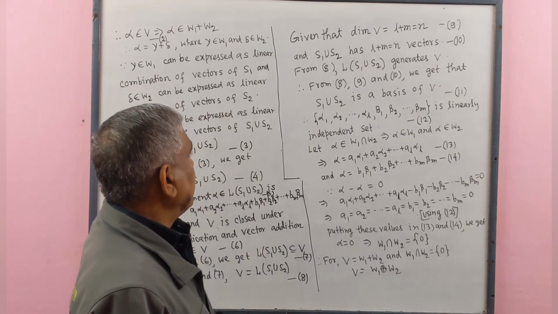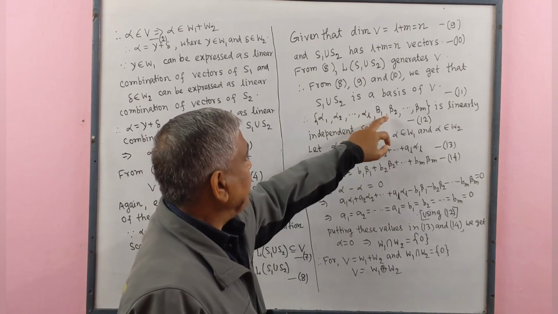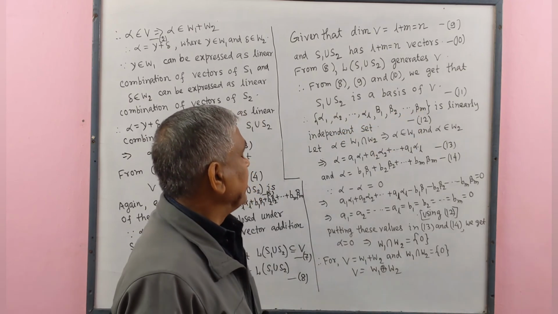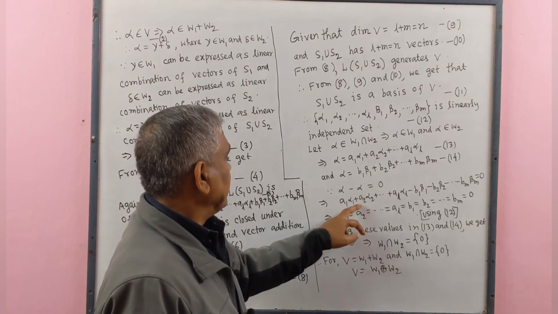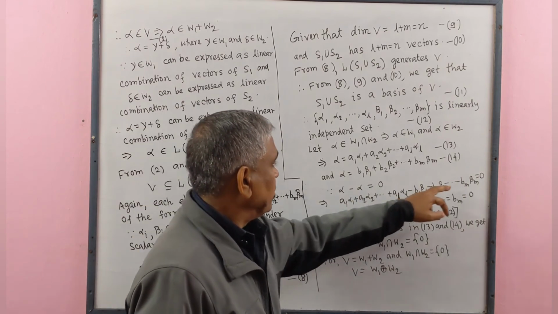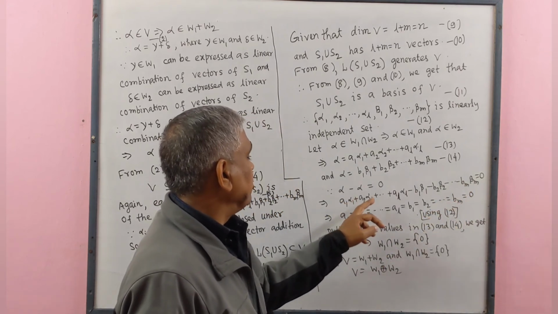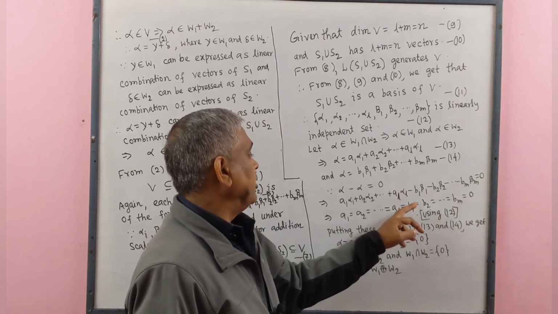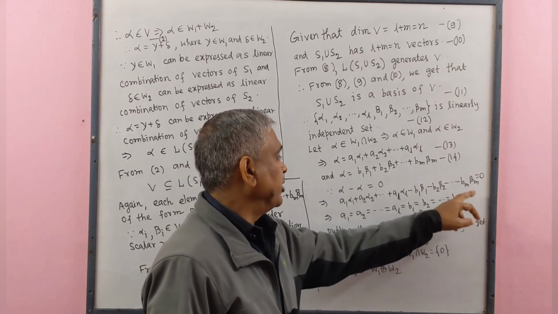Since alpha 1, alpha 2, dot, alpha l, beta 1, beta 2, beta m are linearly independent, this equal to 0 implies that a1 equals 0, a2 equals 0, dot dot dot, a_l equals 0, b1 equals 0, b2 equals 0, dot dot dot, b_m equals 0.